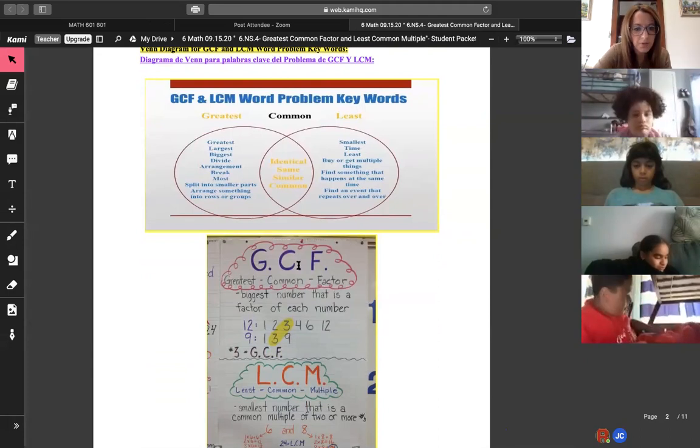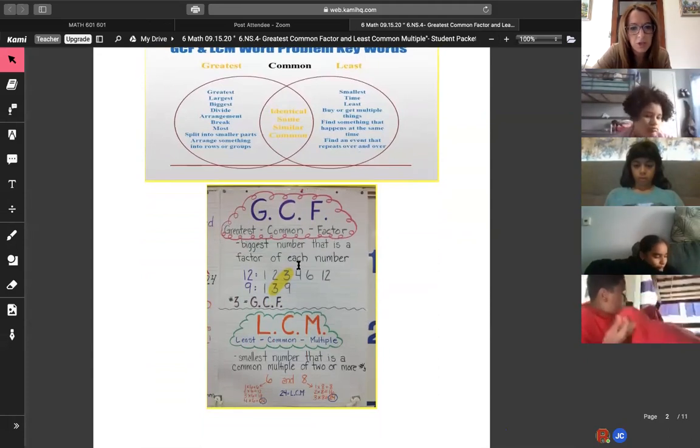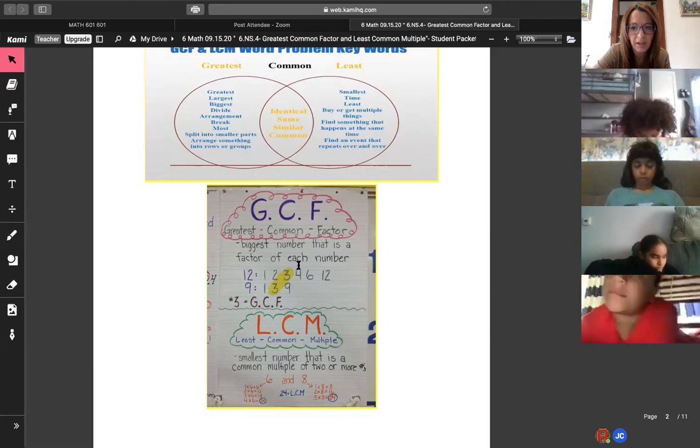So the factors of 12 and 9, right? 1 times 12, 2 times 6, 3 times 4. And 9, 1 times 9 and 3 times 3. Obviously, we see that both 12 and 9 share a 3. Therefore, that is the greatest common factor, or the GCF.